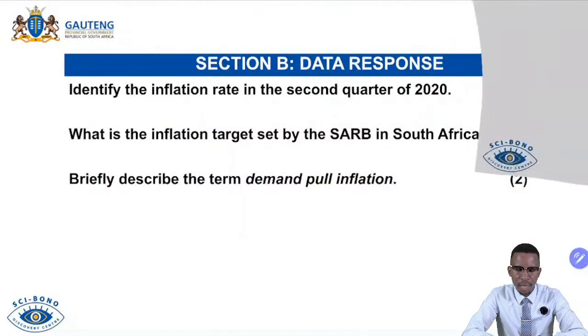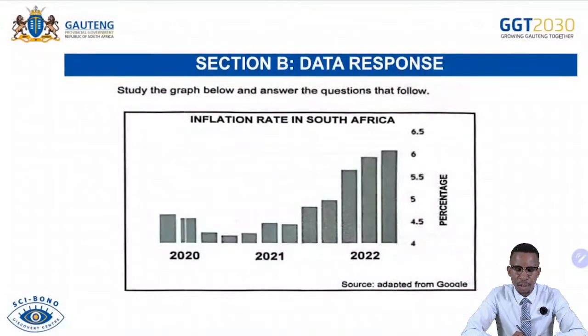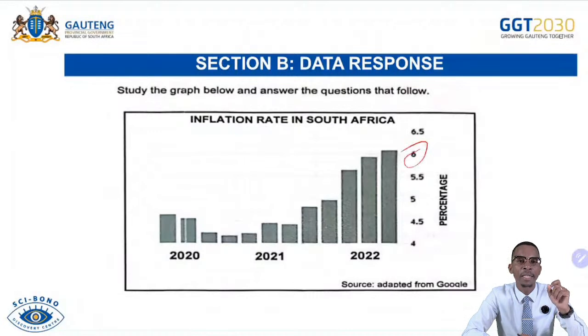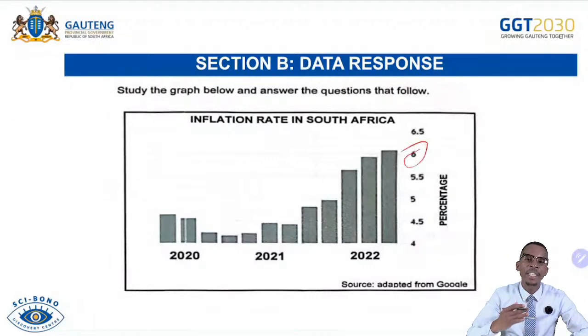Okay. Here you were given inflation. So this goes straight to inflation. Remember, inflation is one of the most enjoyable topics that we have done in this section. So it is very important for you to know your inflation target, which ranges between 3 to 6% in South Africa. It is very important for you to remember that the South African Reserve Bank is fully responsible for controlling inflation using monetary policy in South Africa.